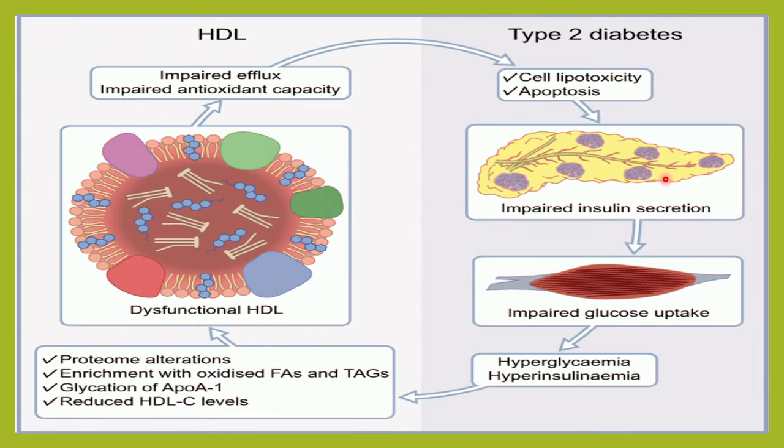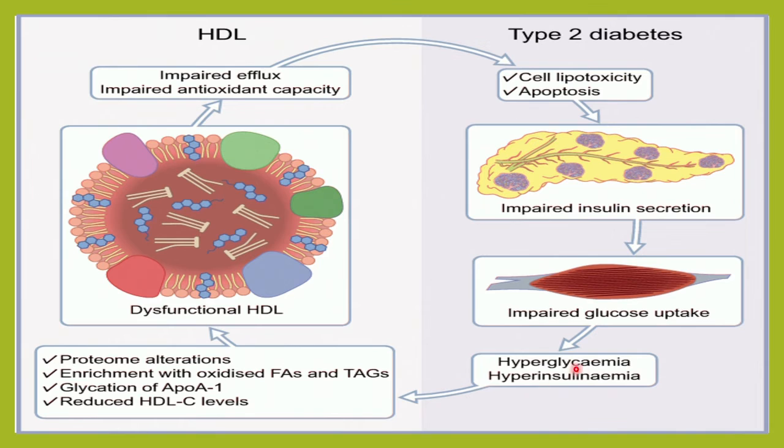HDL is an anti-apoptotic agent. So now there is less HDL, the apoptosis, the cell death, increases, because of which there is impaired insulin secretion. If there is impaired insulin secretion, the glucose uptake, the glucose utilization is hampered, and if there is impaired glucose uptake, then there is hyperglycemia, hyperinsulinemia.